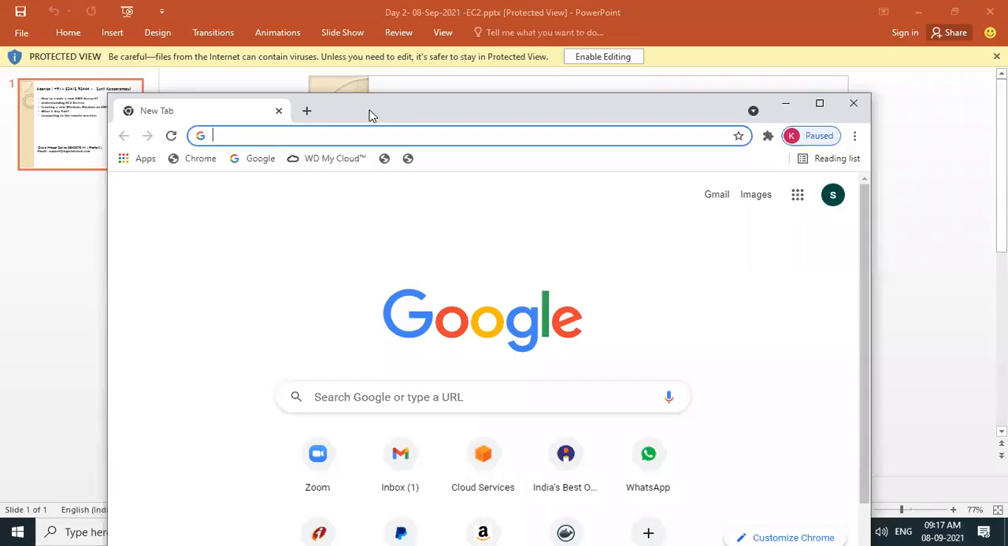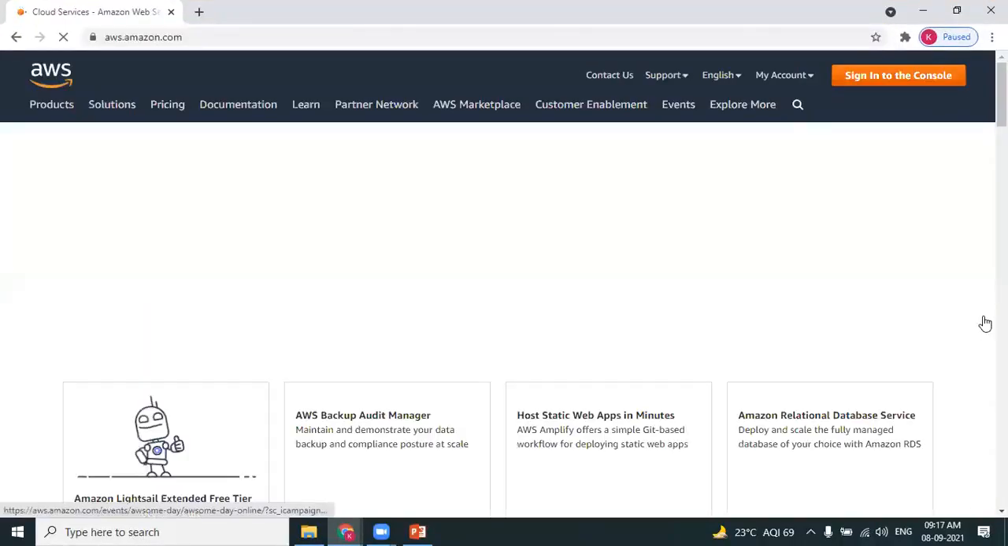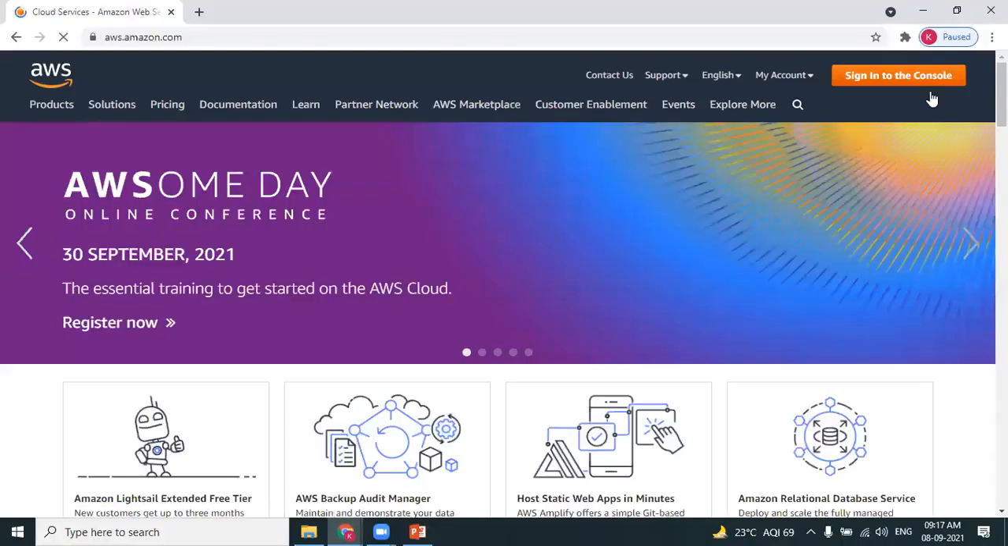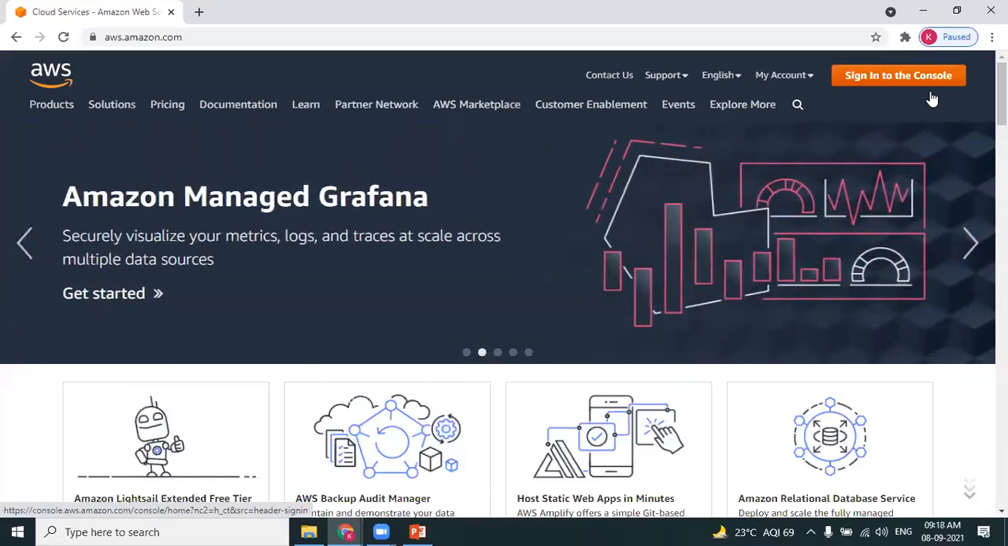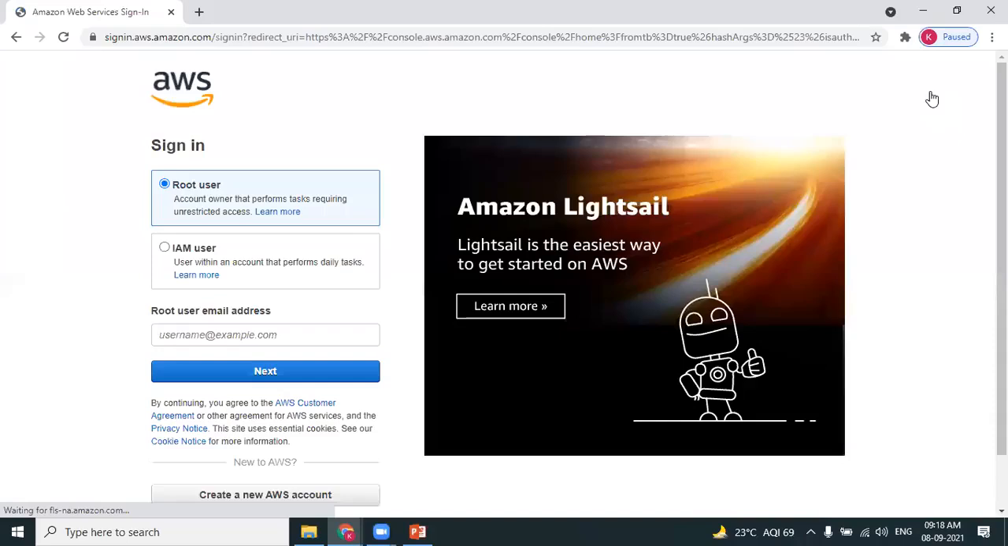Let's connect to AWS. As you can see, the URL is aws.amazon.com. I already have an account. As I already have an account, we have an option. Can you see in the top right side? We have Sign in to the Console. As I already have an AWS account, I log into my AWS account by using my email address and password.